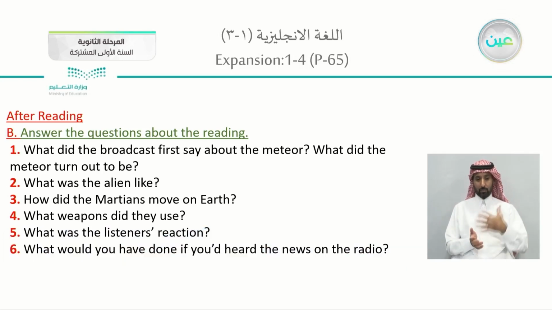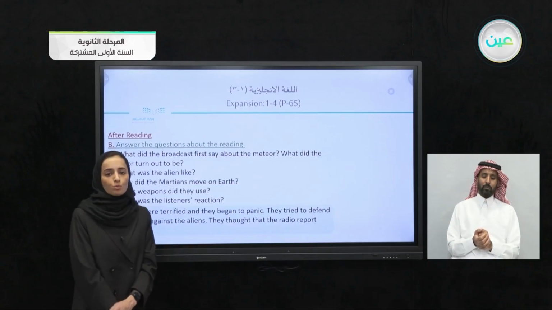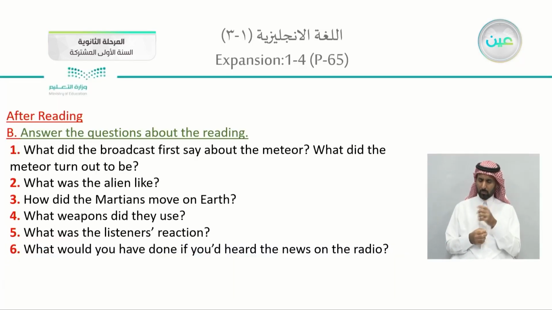Number 5. What was the listeners' reaction? How did the people react? Listeners were terrified. They began to panic. They tried to defend themselves against the aliens. They thought that the radio report was real. They were doing everything to protect themselves. Last question.